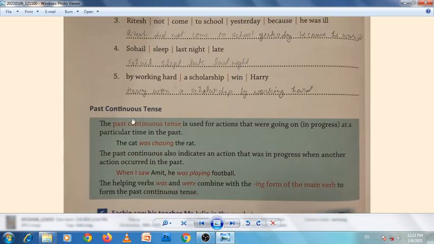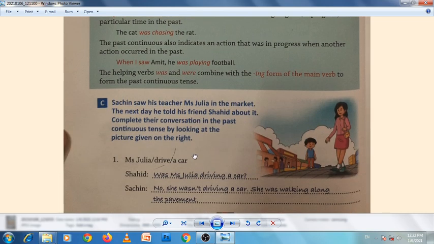And past continuous tense. In past continuous tense we use the helping verbs was and were with the ing form of the verb. So how to do the exercises? Here a situation is given and we have to form the sentences. So first is given over here. Sachin saw his teacher Miss Julia in the market. The next day he told his friend Shahid about it. So the two students are talking in class.